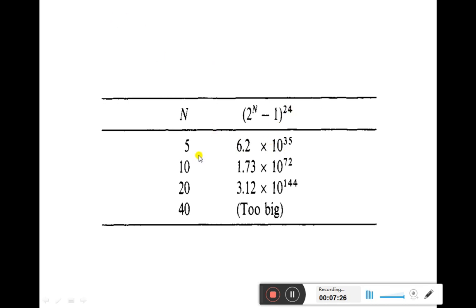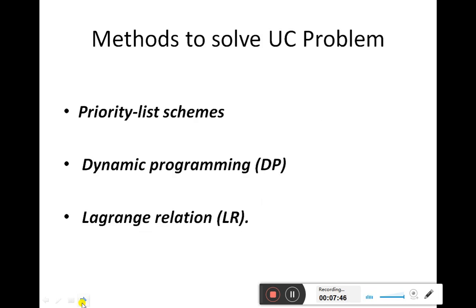Similarly you can see, as the number of generators goes on increasing, the number of combinations we need to deal with also goes on increasing. So in order to solve such a problem, we need to take the help of a computer, and we should have various techniques for solving this unit commitment problem. So what are those methods by which we can solve the unit commitment problem?